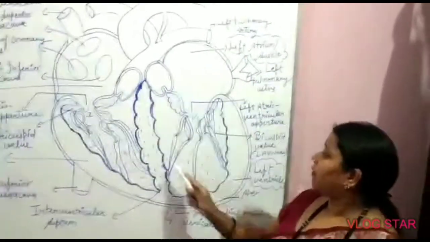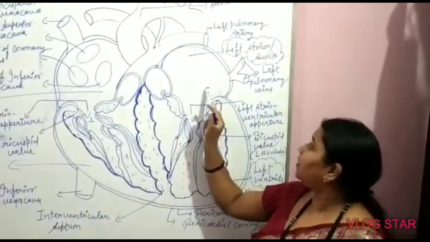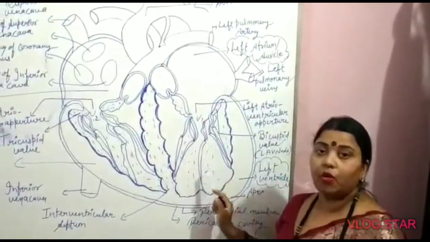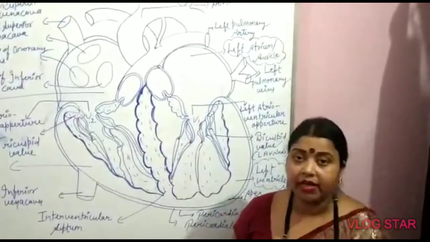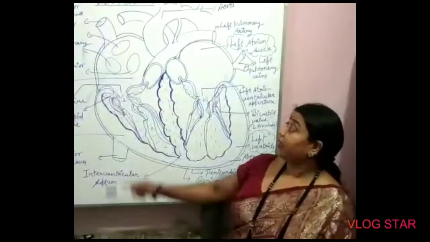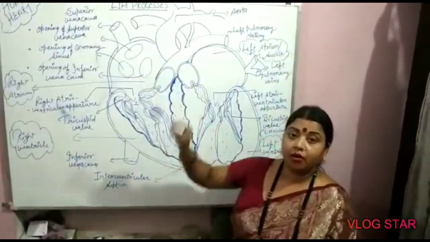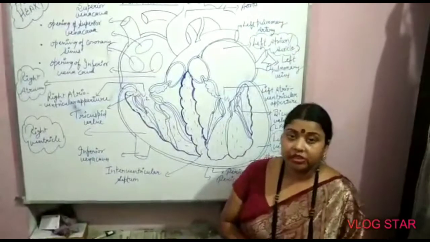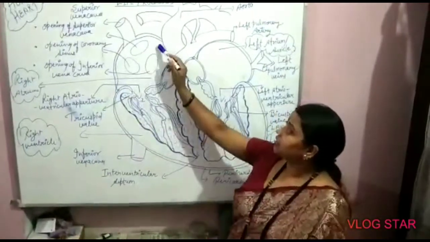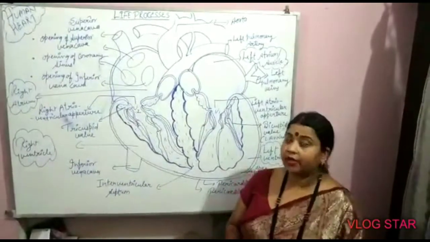So this pure blood, which comes from the lungs to the left auricle and from the left auricle to the left ventricle, goes to all parts of the body with the help of the aorta. At that time, when the right auricle is in the systolic phase, meaning the contraction phase, it receives all the impure blood from all the parts of the body.